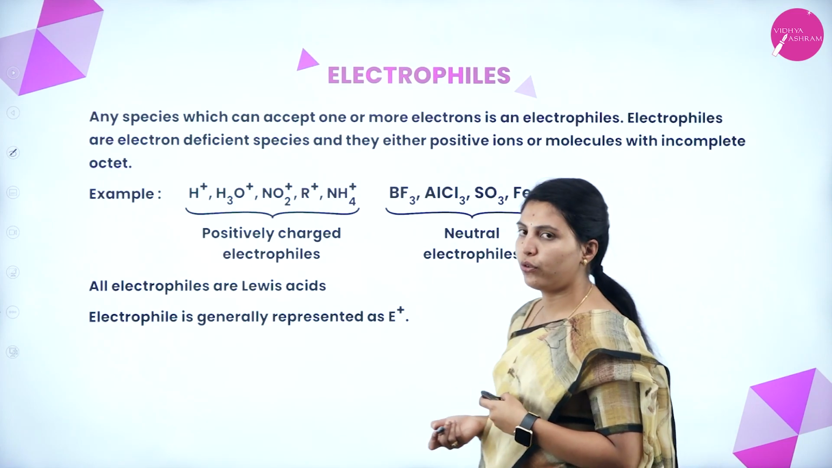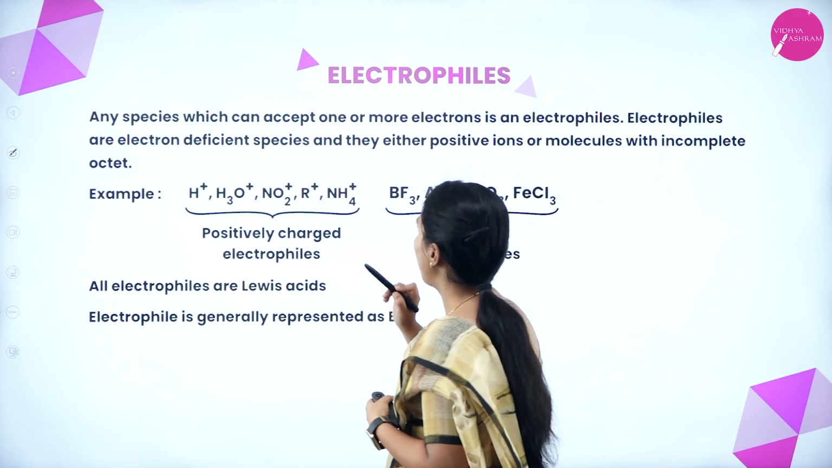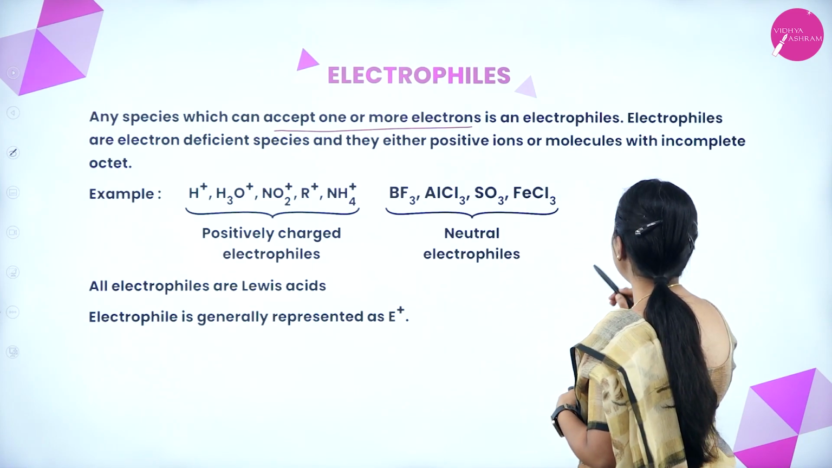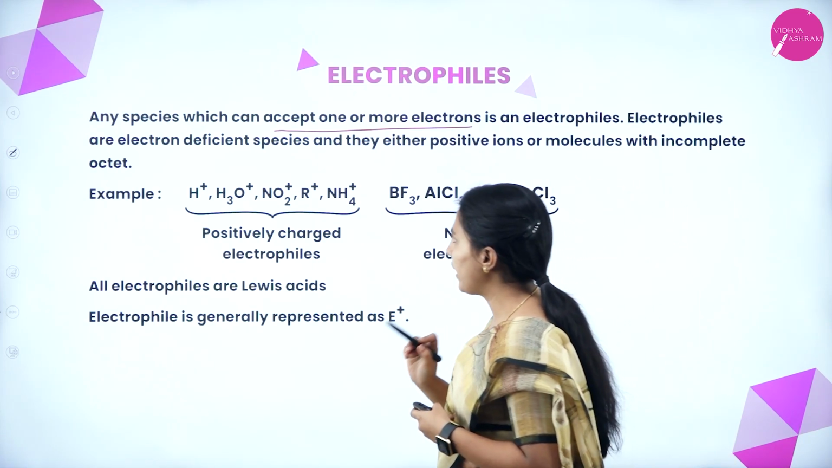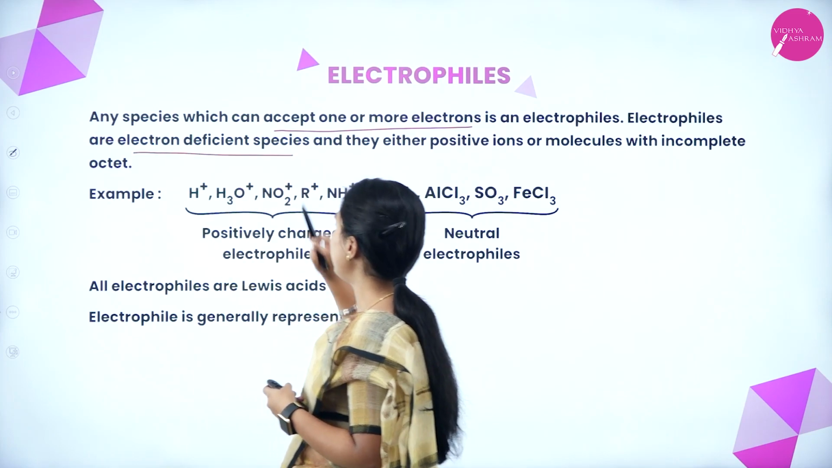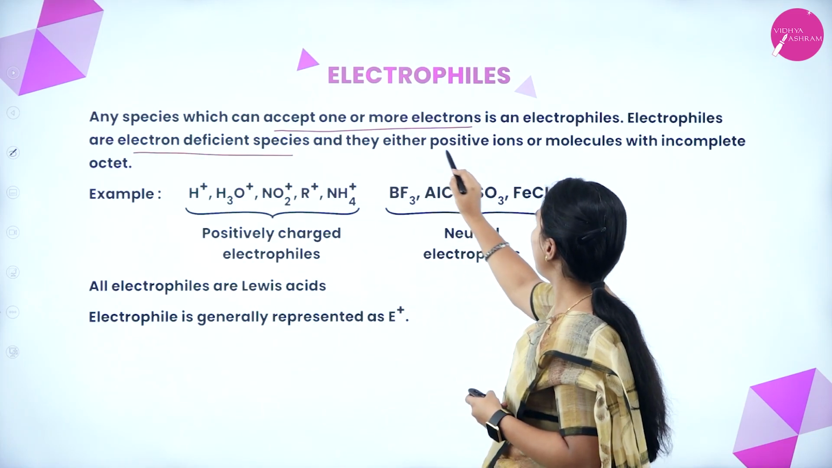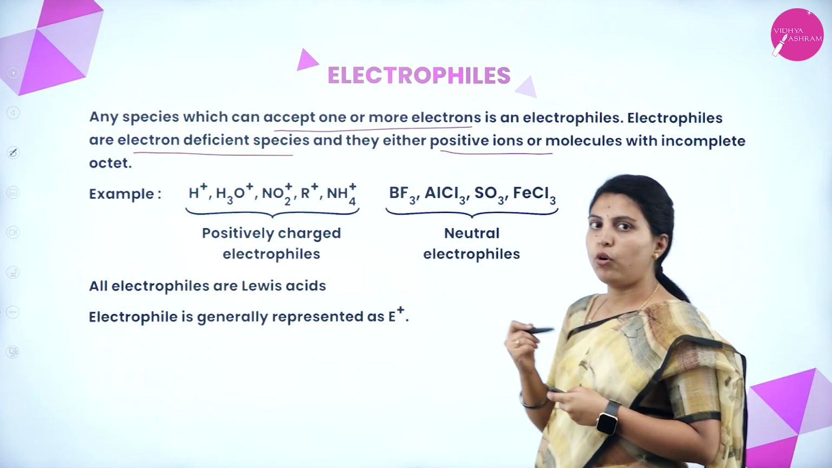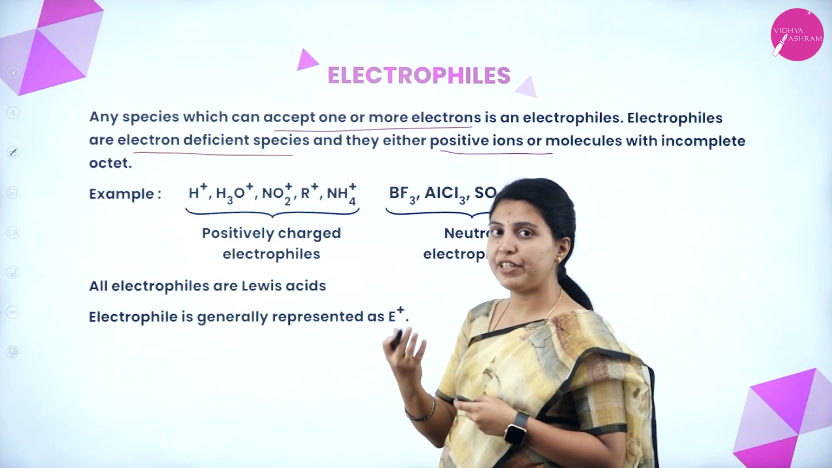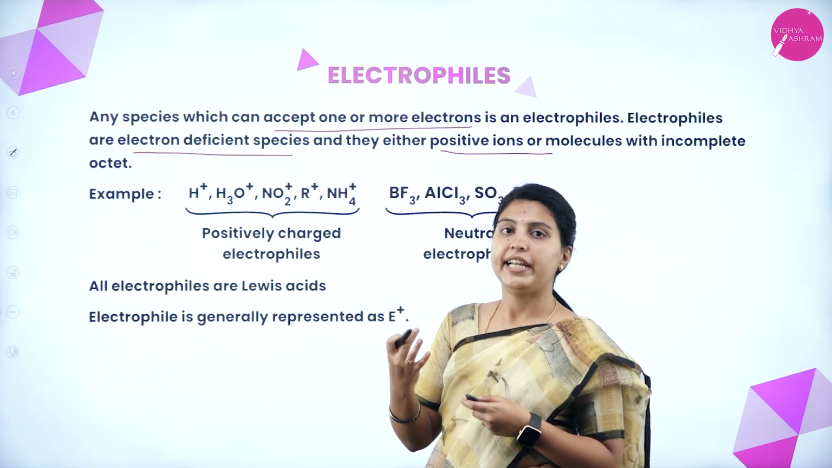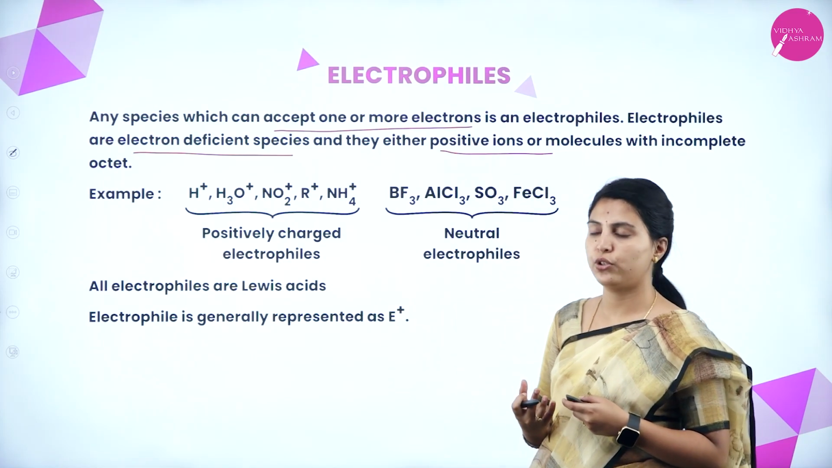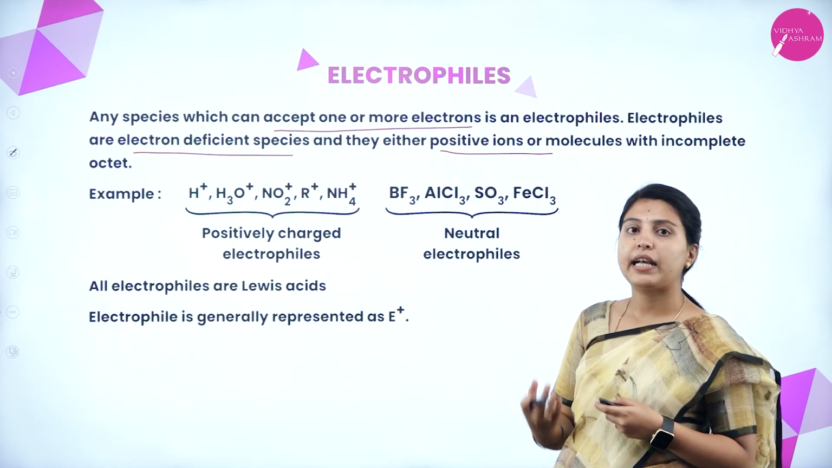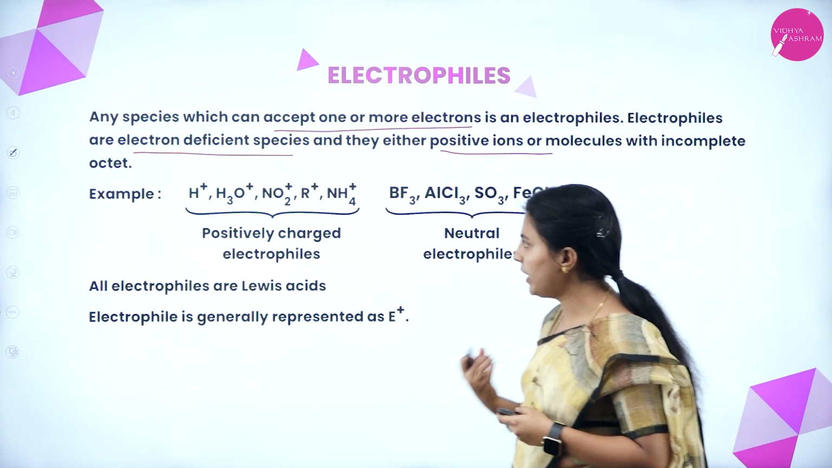Next is electrophiles. Any species which can accept one or more electrons is an electrophile. Electrophiles are electron deficient species and they are either positive ions or molecules with an incomplete octet. What are electrophiles? Electrophiles are electron deficient species. They may accept one or more electrons also. Usually they will be positive ions or an incomplete octet state will be there.